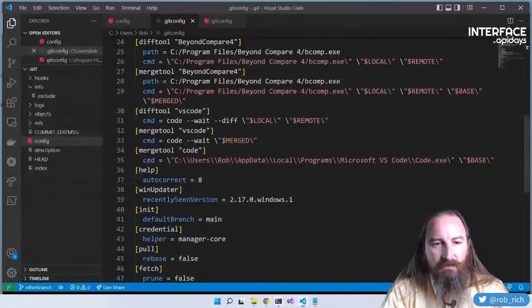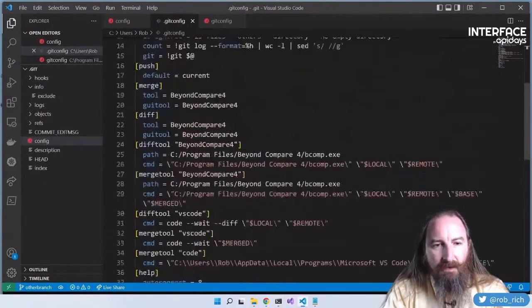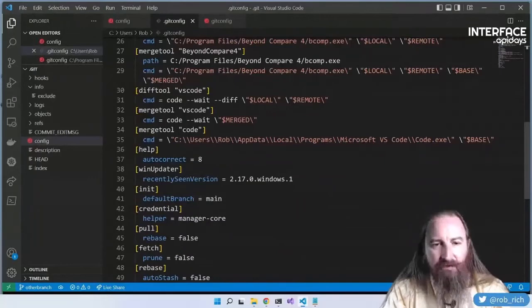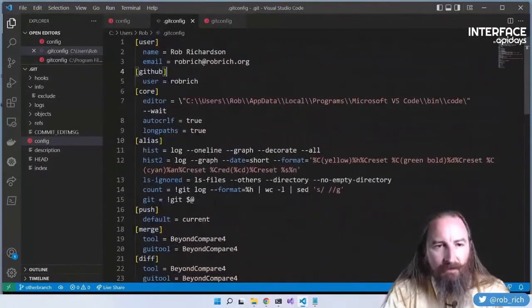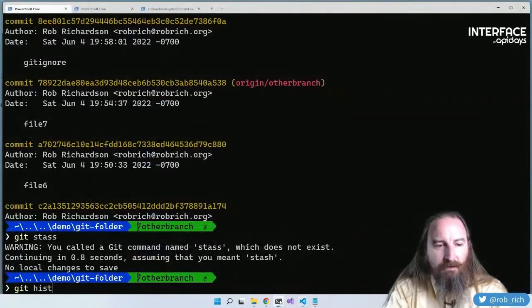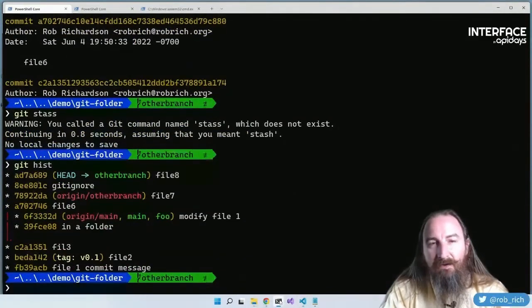Also in my git config are aliases. I have my default branch set to main because Black Lives Matter. And I also have set aliases. So we've done git log --oneline --graph --decorate --all. We've done that a lot today. I have git hist as an alias there. Git hist. So now I don't need to type that much.